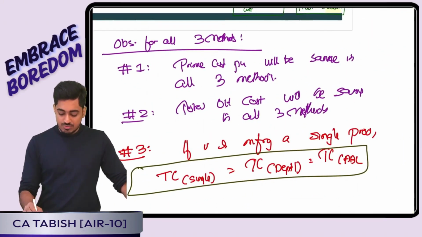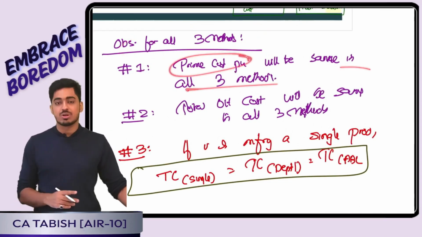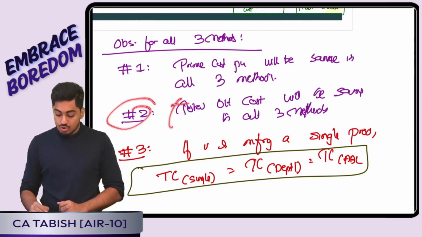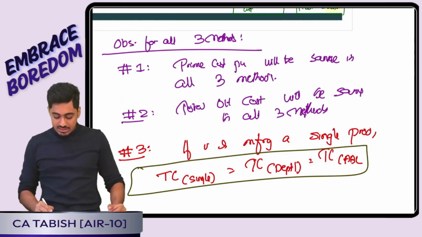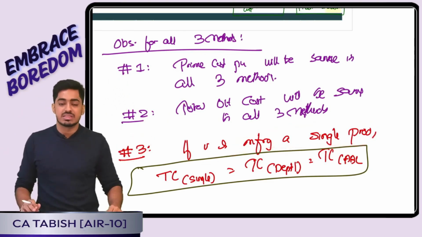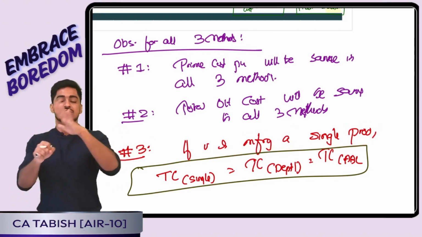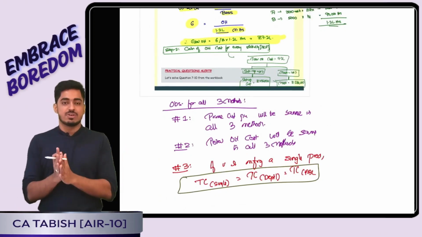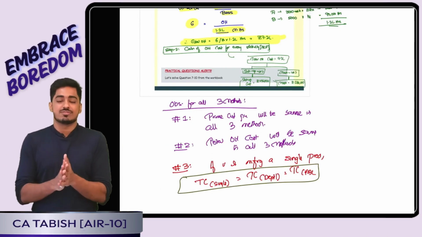Important observations we have told for all the three methods. Firstly, prime cost per unit will be same in all the three methods, because we are only distributing the overhead cost. Observation number 2, total overhead cost will be same, just how I split it is going to be different. Third, if I am producing only one product, irrespective of which method I distribute my overhead, it will be same only, because ultimately all the cost is charged to that product only. Is this clear, everyone? Perfect. So with this we have finished unit number 1, which is activity based costing. I hope you guys have thoroughly enjoyed this.